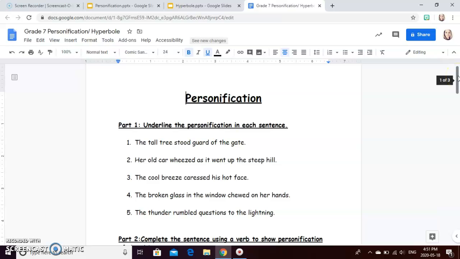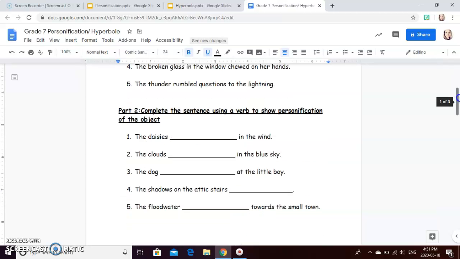Starting with personification, there's part 1 and a part 2. It's very straightforward. Part 1 says underline the personification in each sentence. Where you see that the writer has given the object in the sentence human-like qualities, you'll just underline that part, and you'll do that for those 5 examples. Part 2 is complete the sentence using a verb in order to show personification of the object. For example, in number 1, it says daisies blank in the wind. So try to find a verb that would personify daisies that you could put in there.